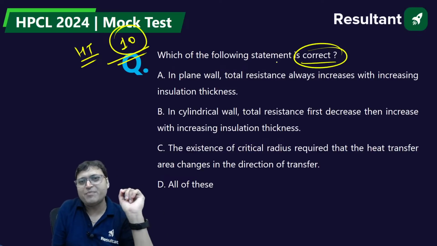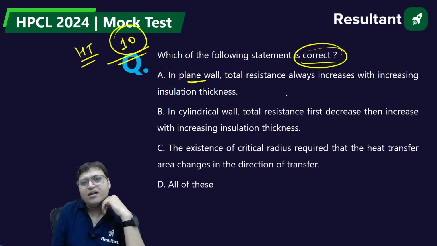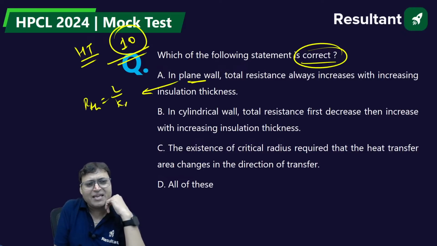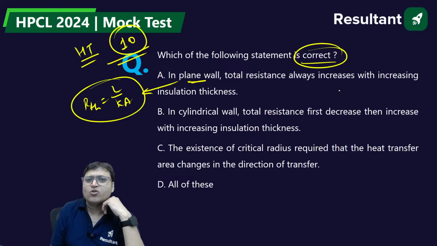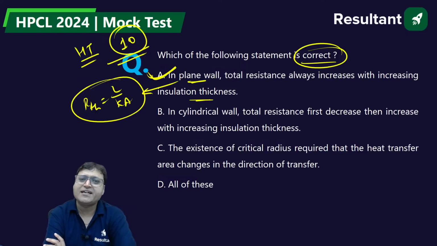Which of the following statements is correct? In a plane wall, what is the thermal resistance? L by KA. The total resistance always increases with increase in insulation thickness. Yes, that is true. Insulation does not increase the heat transfer rate in case of plane wall. So our thermal resistance always increases due to insulation, right? That is why the heat transfer rate always decreases.